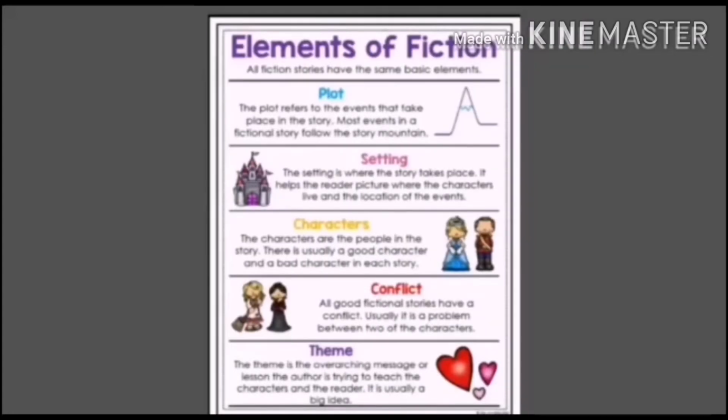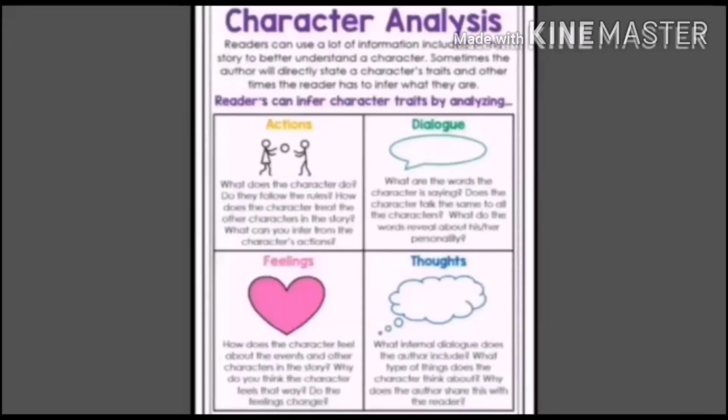There are different elements of fiction like plot, setting, characters, conflict and theme. Without these elements, a fiction cannot be completed. A fiction cannot be written. There must be a plot, there must be settings, and there must be characters, and there should be conflict, and there should be a theme as well.